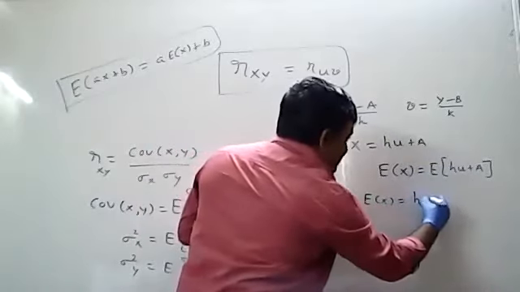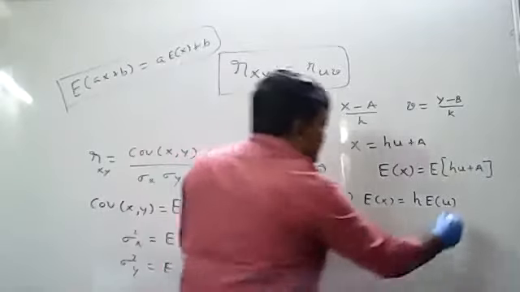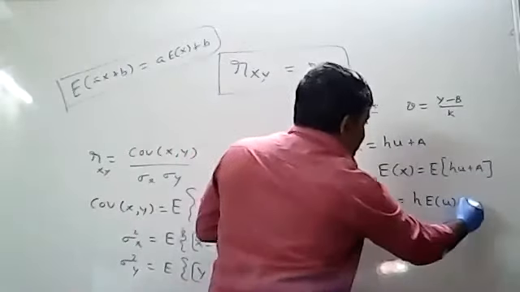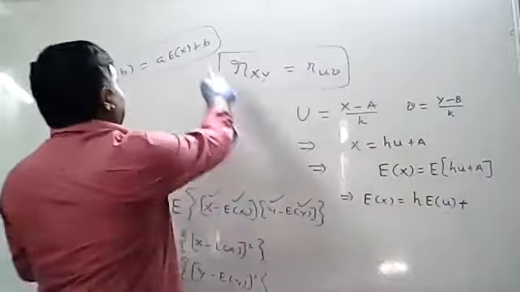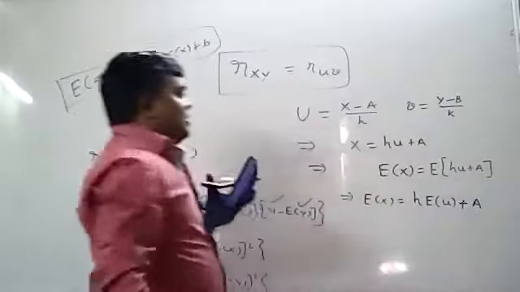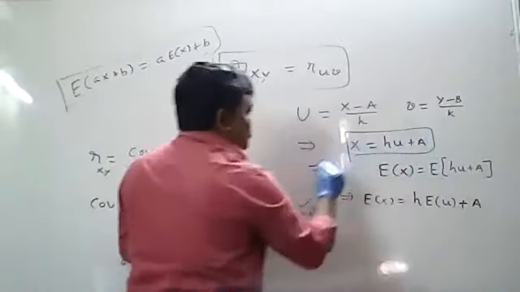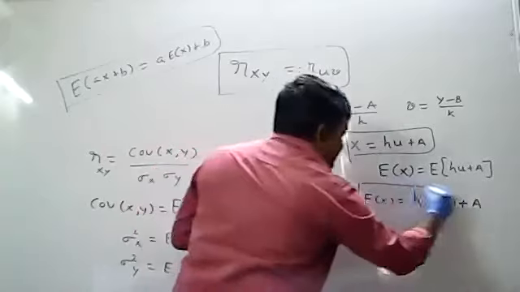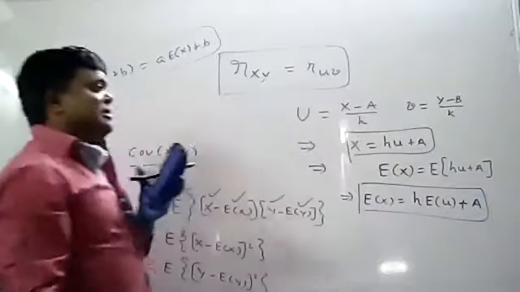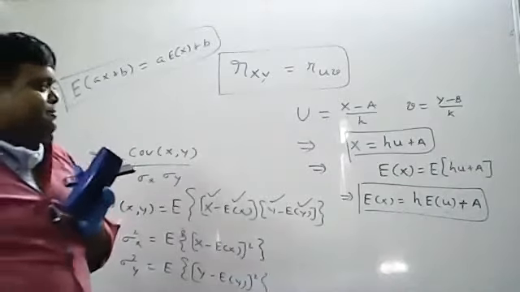H is the constant. So h into expectation of u plus expectation of b. Expectation of b equal to b. So expectation of a equal to a. Okay, so what is the x value I got? X equal to hu plus a, and expectation of x equal to h into expectation of u plus a.